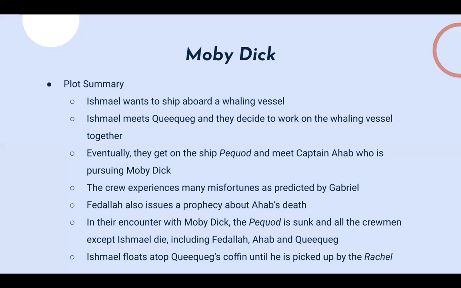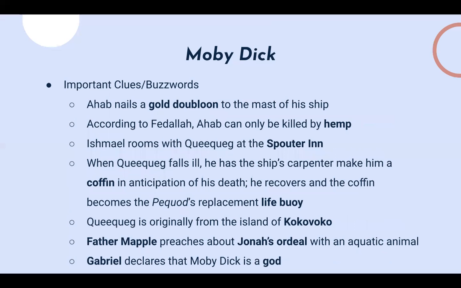And actually, what's interesting is the Rachel was in the process of searching for its lost crew members when they tried to attack Moby Dick and kill Moby Dick. So that's sort of a plot summary of the story. And I wanted to talk about a few major clues from the story and also some buzzwords that you might be able to get the question on.